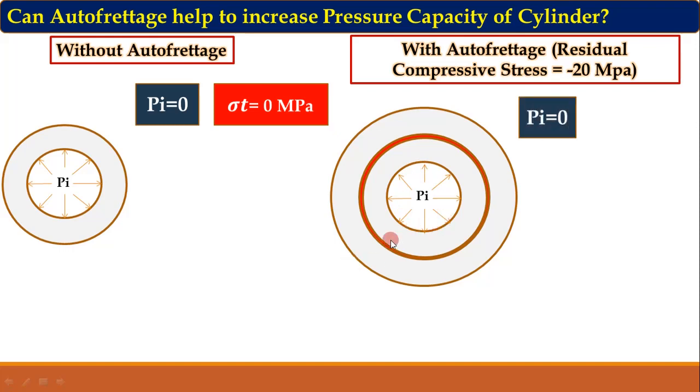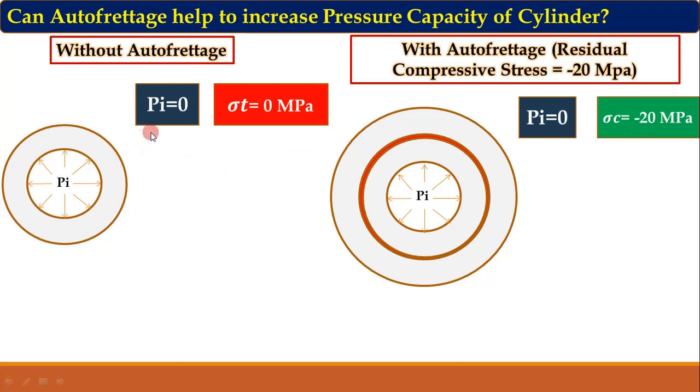So when the internal pressure is zero, there is a stress equal to this residual compressive stress, given by sigma c equal to minus 20 megapascal. The minus sign indicates that it is a compressive stress. That means on this inner cylinder there is a residual compressive stress even when the inside pressure is zero.